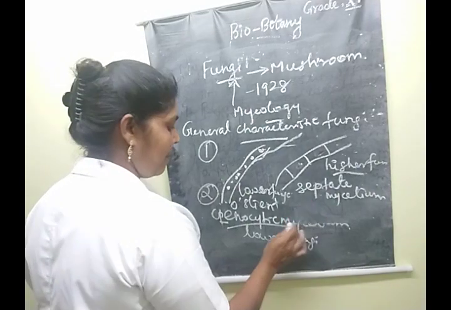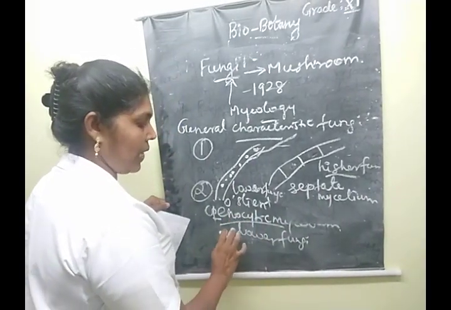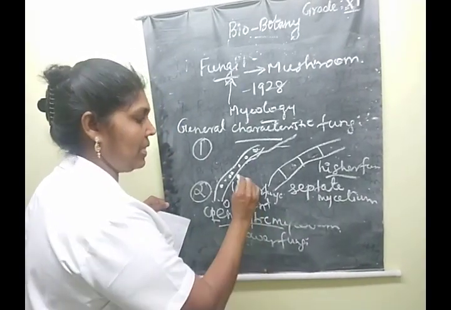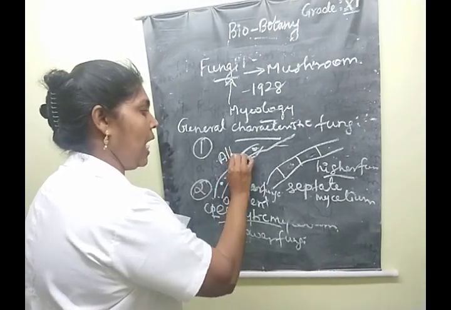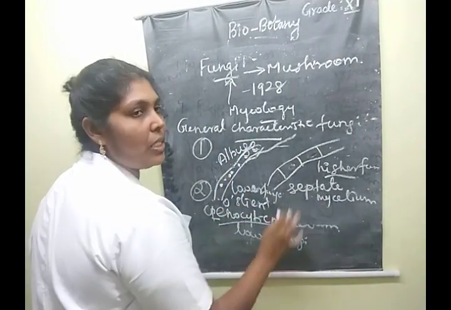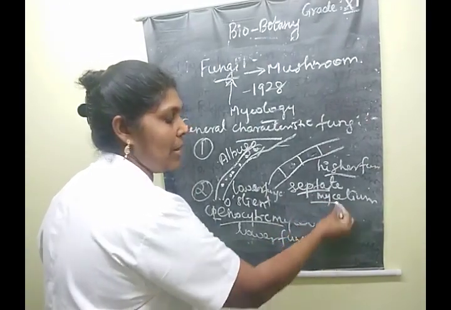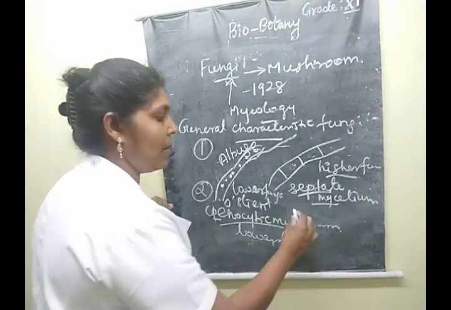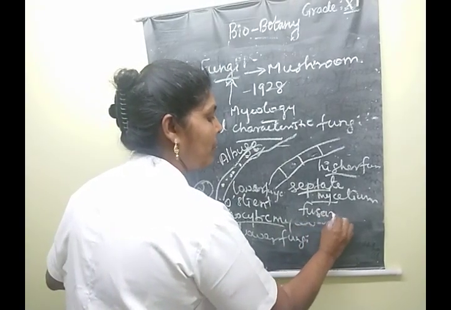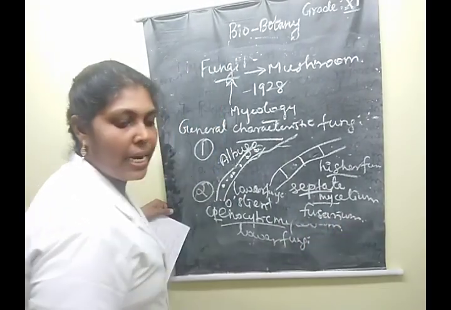The best example of this lower form of organism, the cenocytic mycelium, is Albugo. The higher form of fungal organism, the septate mycelium condition, has a good example in Fusarium. Understood?